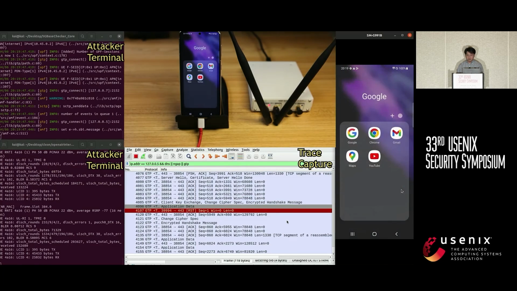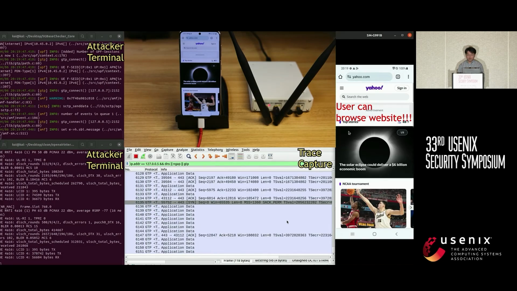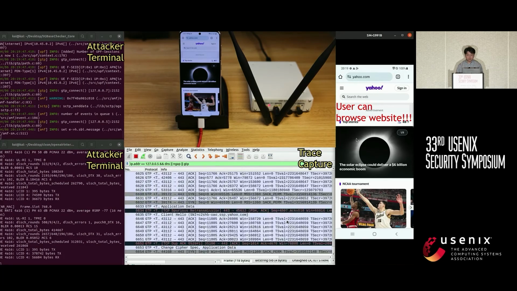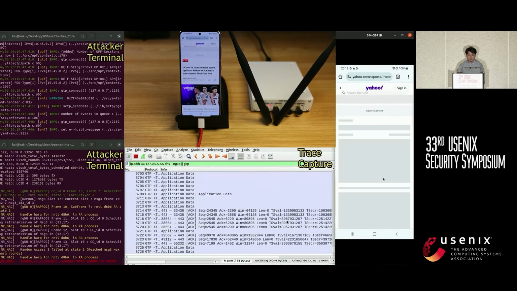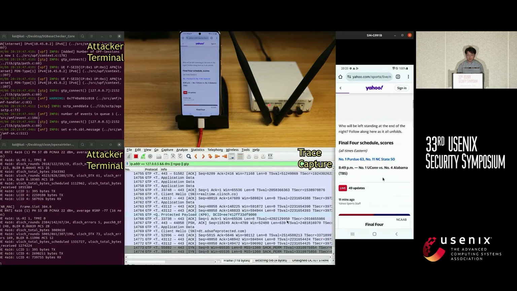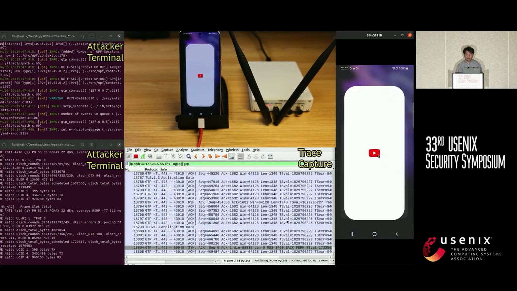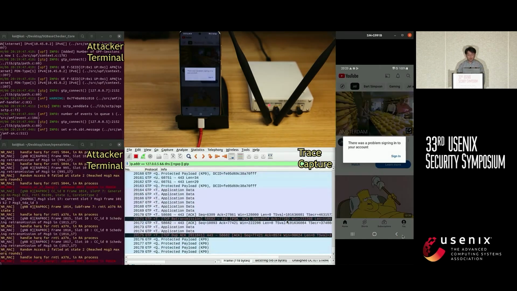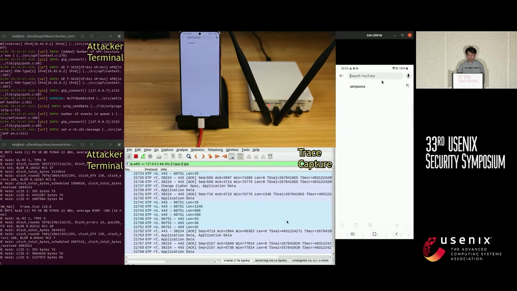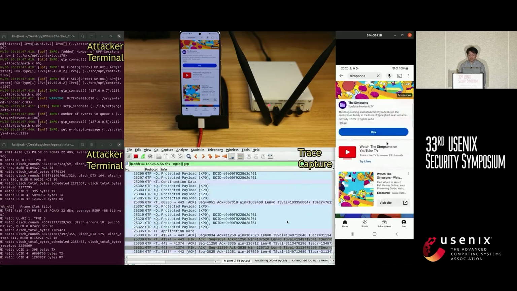It starts sending some plain text DNS packets, which means the attacker can profile the user activity, such as which website the victim is browsing. Also, from the user's perspective, the victim user can browse the websites and also watch YouTube videos without any warning from the phone. So the victim may not be aware that he has already connected to a fake base station. But the victim's traffic is monitored by the attacker now.